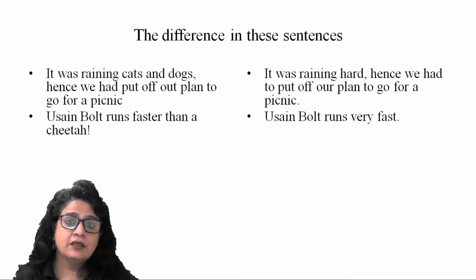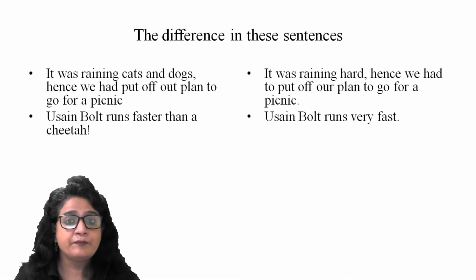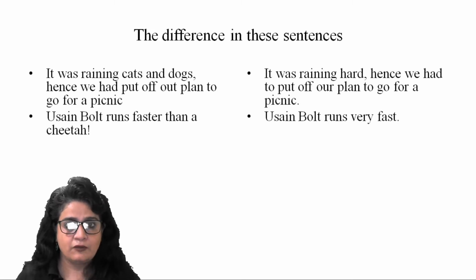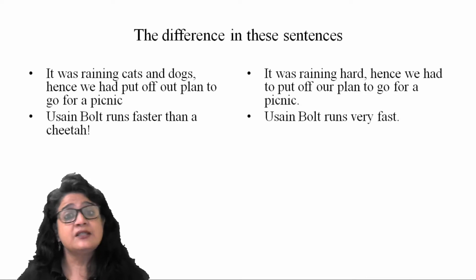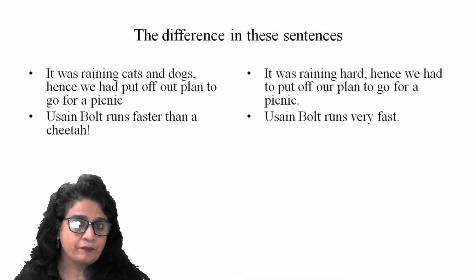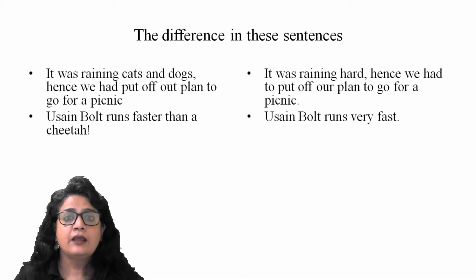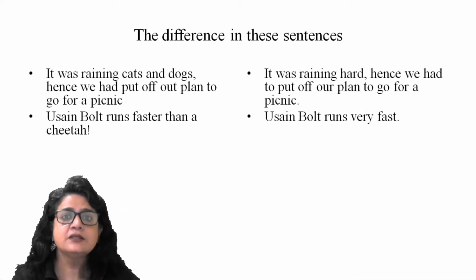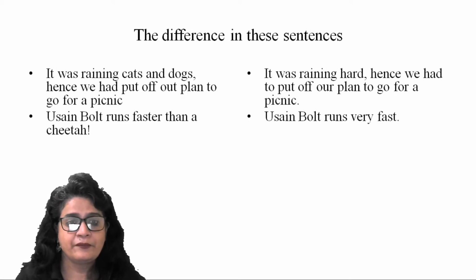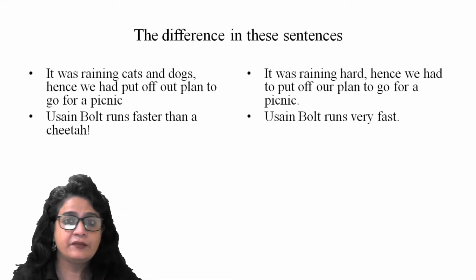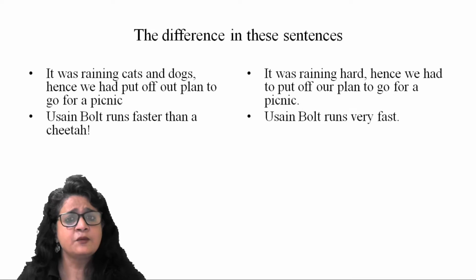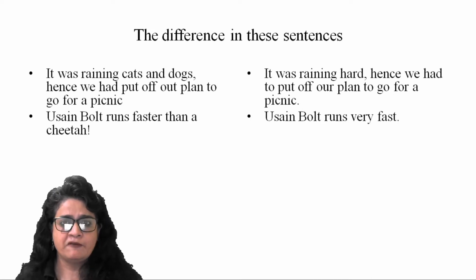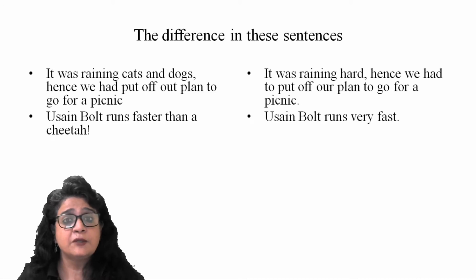This gives you a different effect. When you read this, it ignites your imagination. You picture what kind of rain it must have been. Take another example: Usain Bolt runs faster than a cheetah. The simple sentence, Usain Bolt runs very fast, doesn't seem very interesting because the words are used in a literal sense.